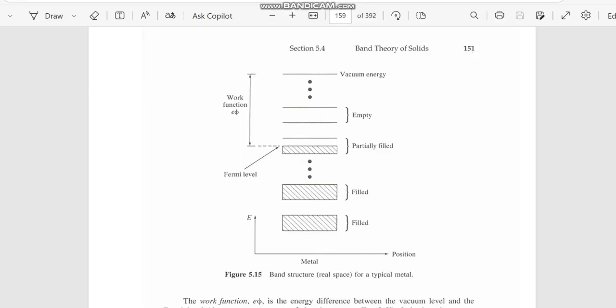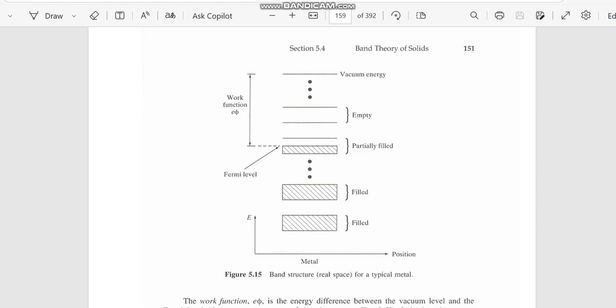So, no conduction can take place in a material that has energy bands that are either completely filled or completely empty. Thus, we are left to conclude that only electrons in a partially filled energy band can contribute to conduction. So, conduction only happens when the band is partially filled.